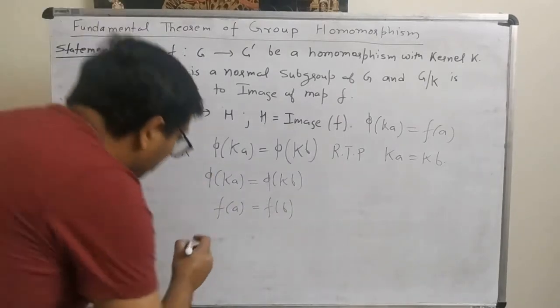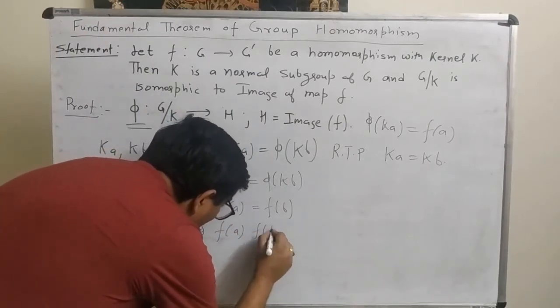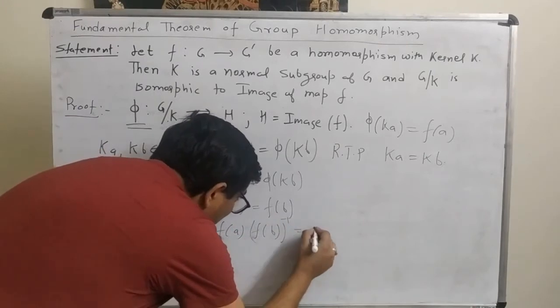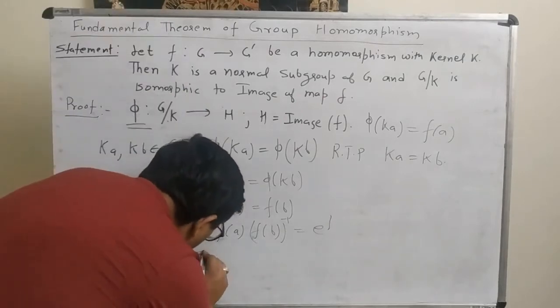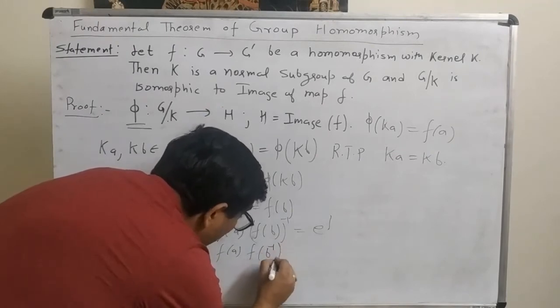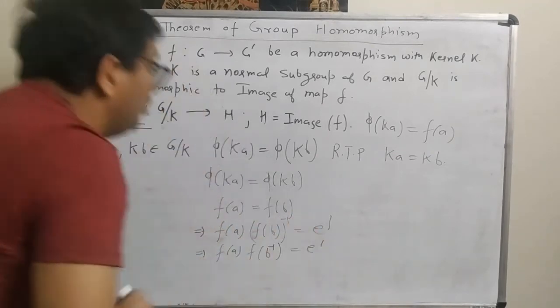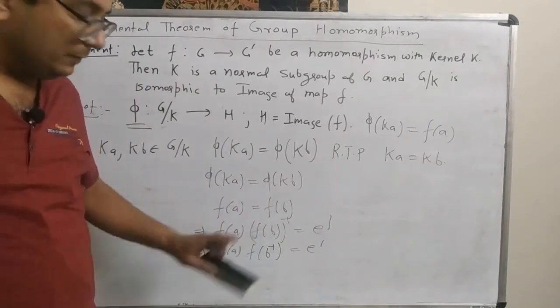Alright. So what this implies? This implies F of A into F of B inverse is equal to identity E dash, the identity of G dash. Here we use that F is homomorphism.